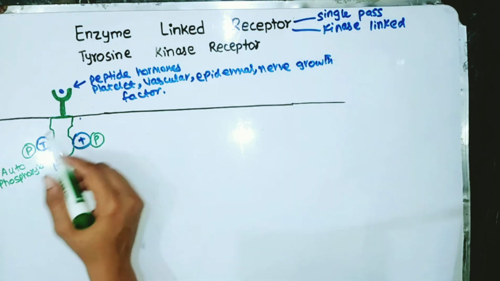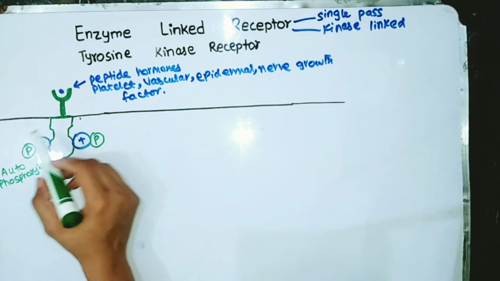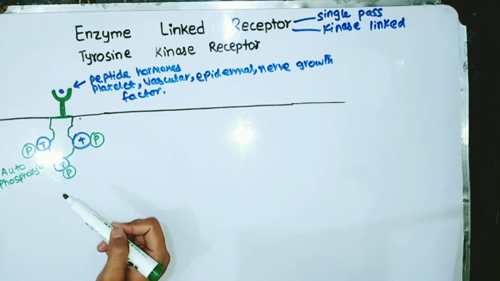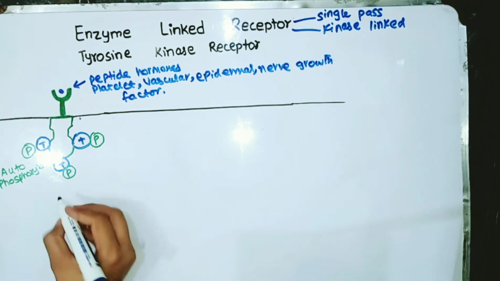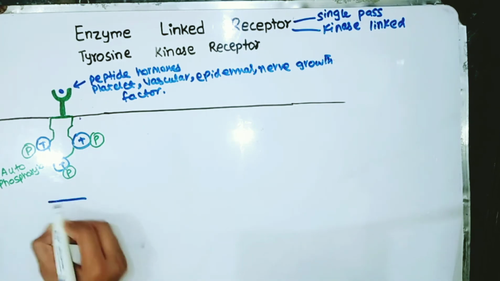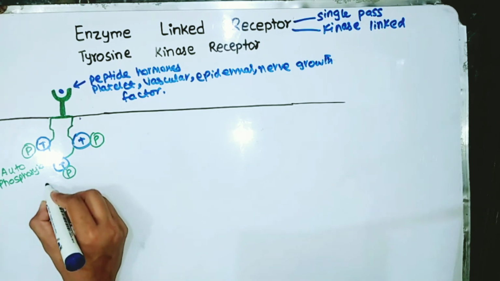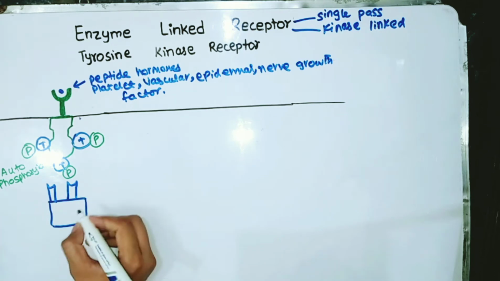When this autophosphorylated effector domain is activated, it interacts with a protein known as an SH2 protein.